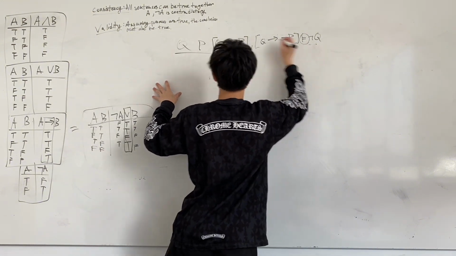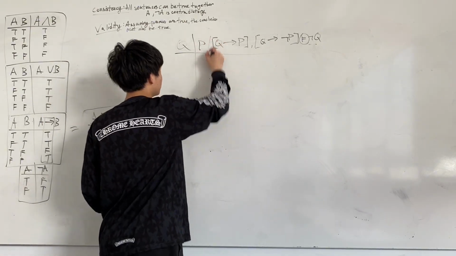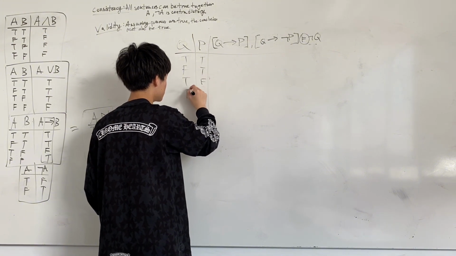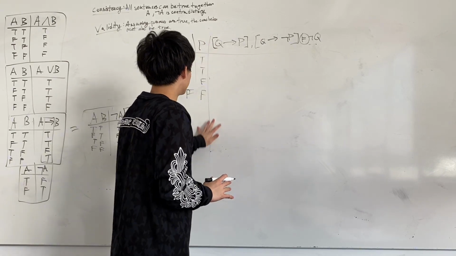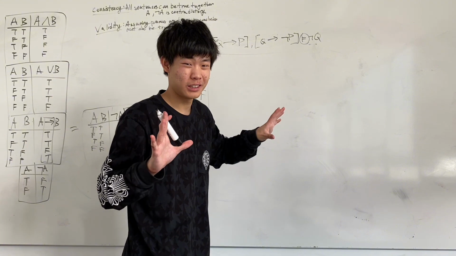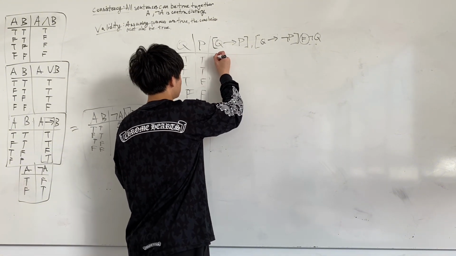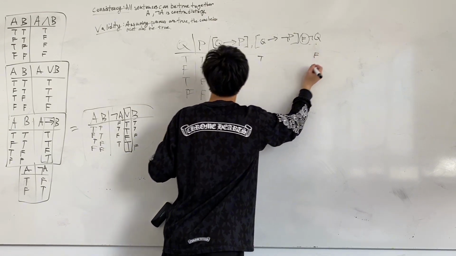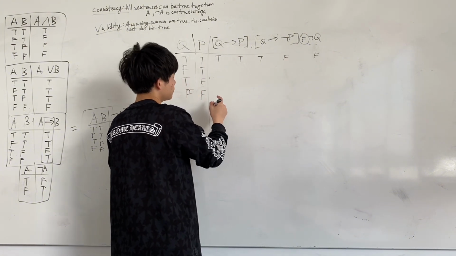The only variables we have right now are P and Q. And so there's only 4 possibilities: true, true; false, true; true, false; false, false. Now, what we need to do is go and fill out this entire table. And so we start from the simplest thing. For example, if Q is true, then Q is true. Not Q is false. If P is true, then P is true. Not P is false.